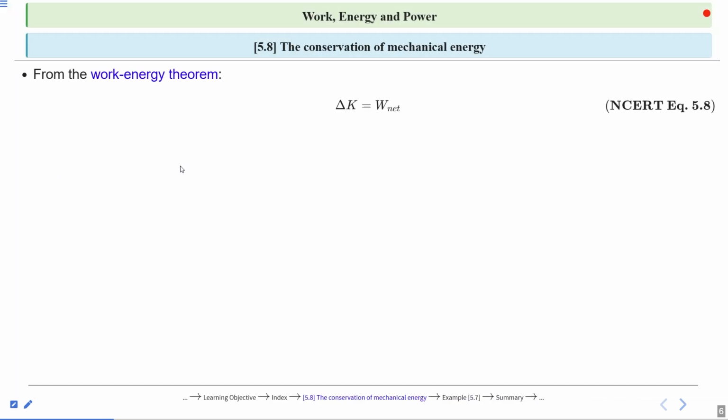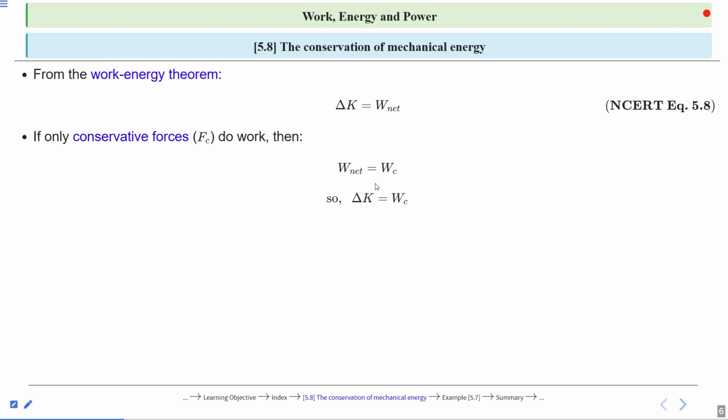From the work energy theorem, the change in kinetic energy, final kinetic energy minus initial kinetic energy, is equal to the net work done. If only conservative forces do work, then the net work is equal to W_C.